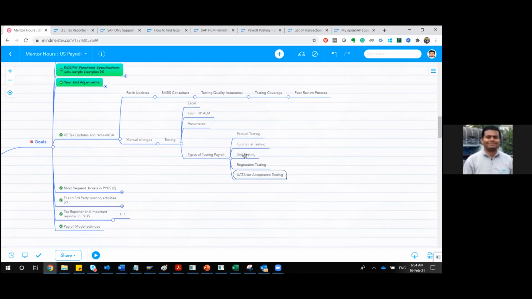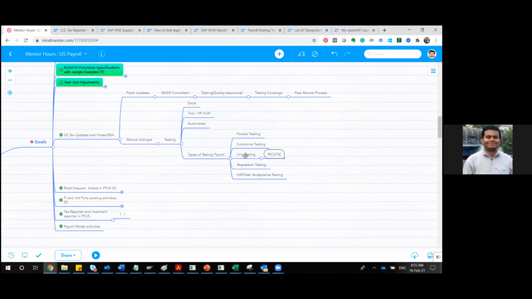So unit testing is done specific to any object. When I say object, basically you can say RICEFW, whatever RICEFW we have discussed. It will be specific to that particular object, and it will be done first by the developer, because you have written some report. Suppose you have designed a custom report, whether that report is working fine or not, first of all the developer will test that. That is also called unit testing.